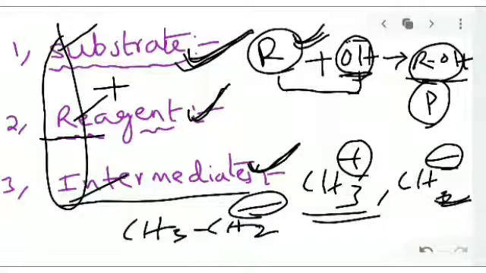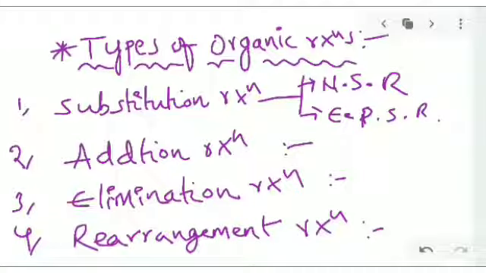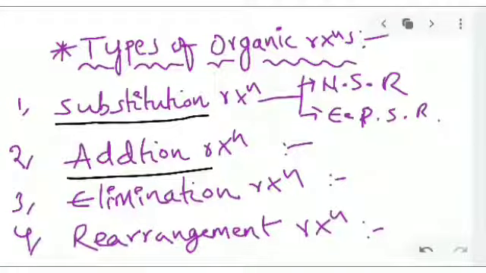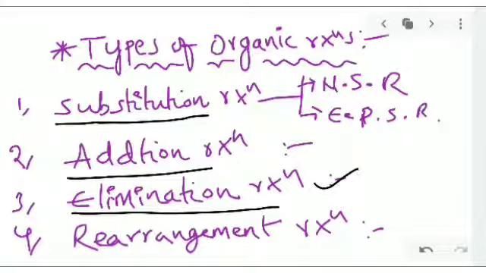Today's interesting topic is types of chemical reactions, types of organic reactions. We have four basic types of organic reactions: the first is substitution reaction, the second is addition reaction, the third is elimination reaction, and the fourth is rearrangement. We will see them with examples.